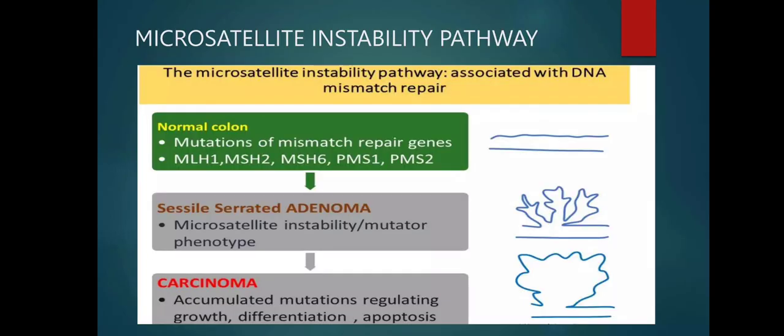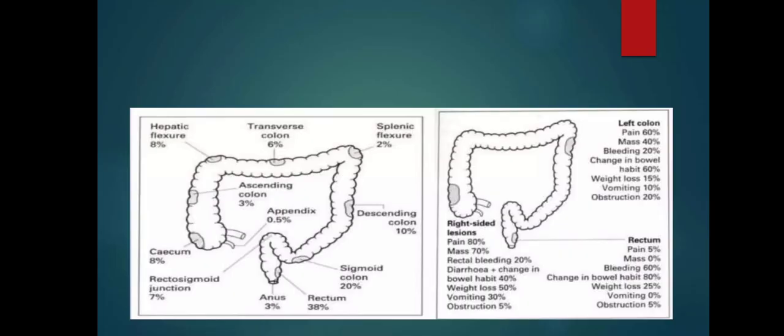Microsatellite instability pathway. Let's discuss this. The microsatellite instability pathway is associated with DNA mismatch repair. Normal colon: mutations of mismatch repair genes MLH1, MSH2, MSH6, PMS1, PMS2. Normal colon has these genes. Sessile serrated adenoma, microsatellite instability or mutator phenotype. Carcinoma: accumulated mutations regulating growth, differentiation, apoptosis, which lead to the development of the carcinoma.